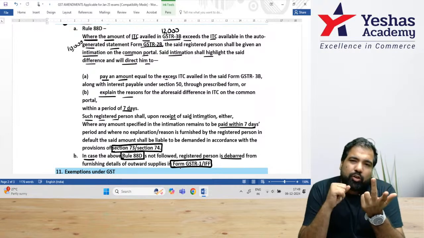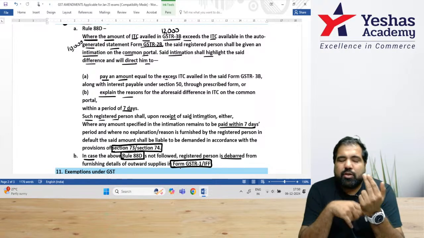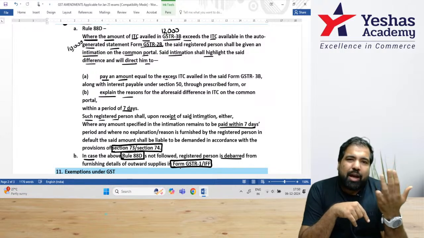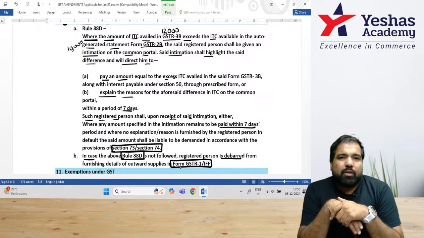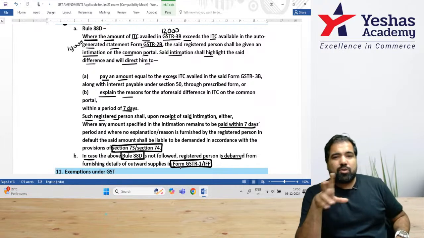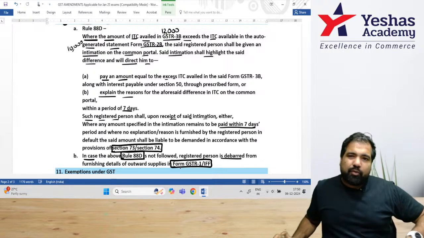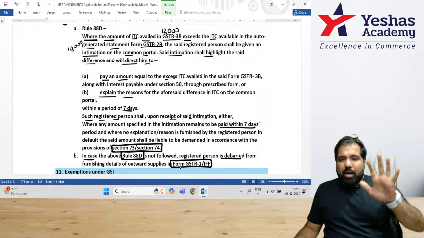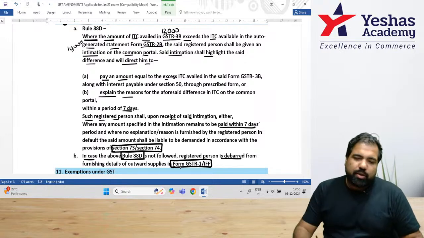What do you need to do? You need to reply within 7 days, either pay the difference of the amount or explain. And what happens if you don't? Then they can recover the amount under section 73 and 74. And they can also suspend your GSTR1 and IFF capabilities. 5 marks, 5 points, smashing question this one is.